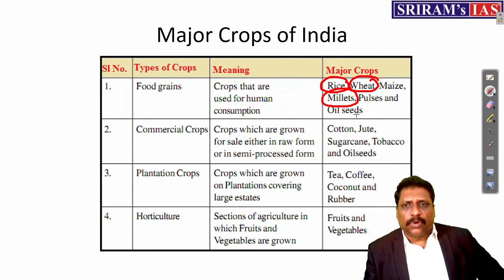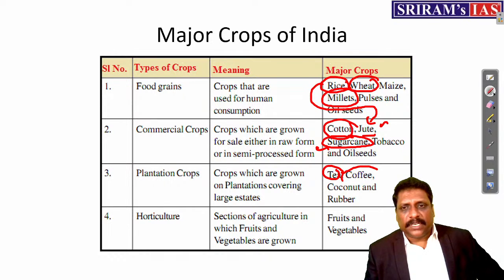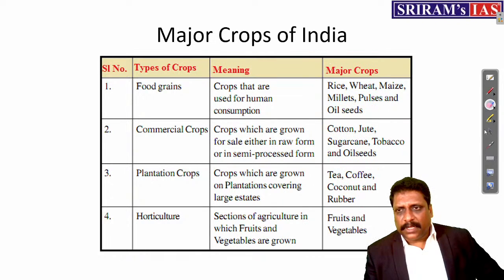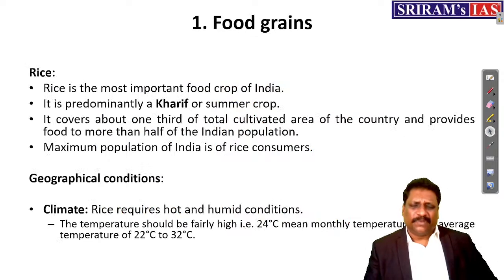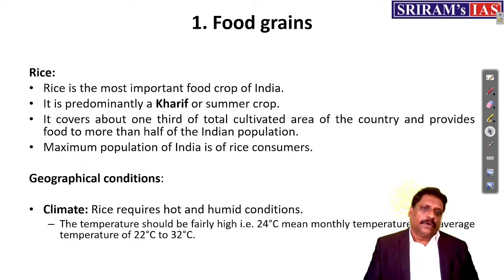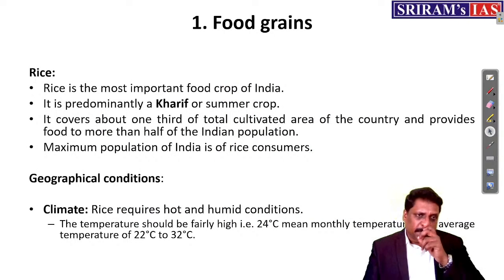Then I'll be discussing cotton. Jute I'll not discuss, because once I discuss rice, jute is taken care of. Then we'll be discussing sugarcane also. Then I'll be giving you the general difference between tea and coffee. Rubber alone you have to do. So these are the crops I'm trying to cover. Very simple, the basic ideas. Not getting into the detail. Basic ideas are more than enough.